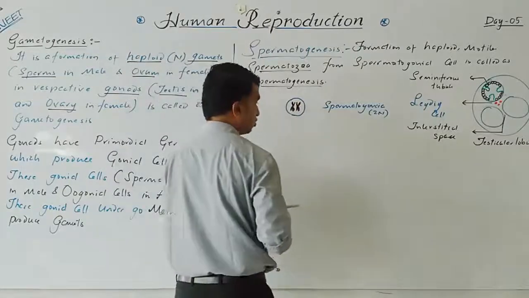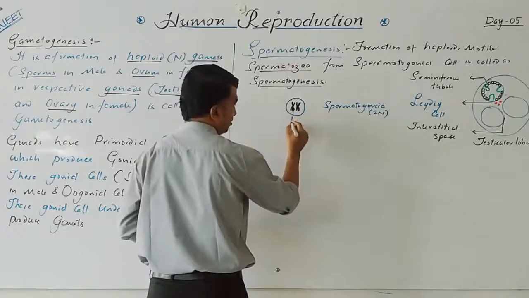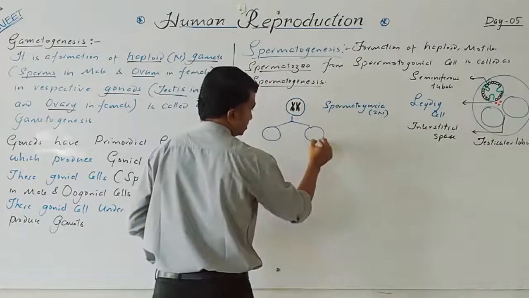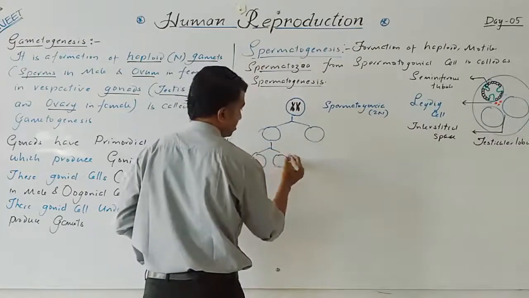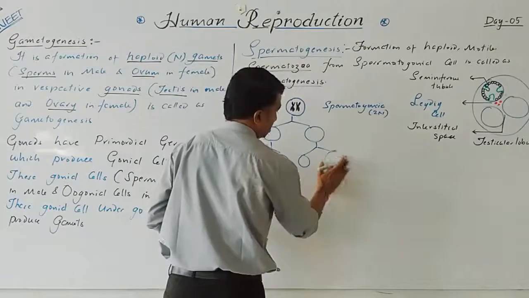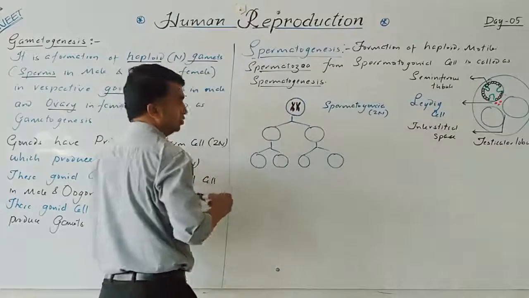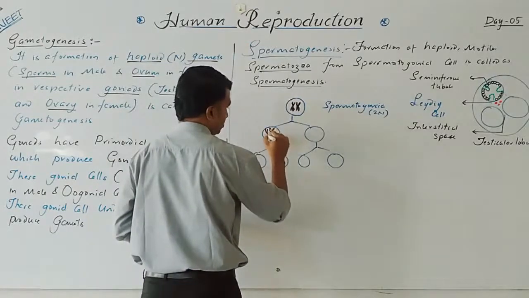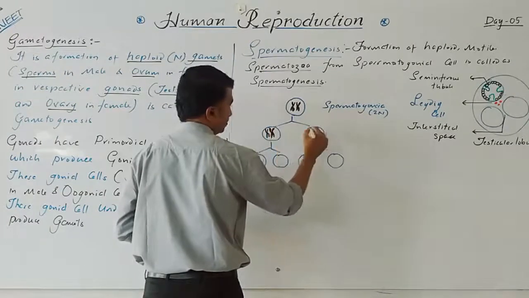Now these spermatogonia undergo repeated mitotic division and produce a large number of spermatogonia. So this is mitotic division and they contain two sets of chromosomes. Here the chromosome number will not differ.